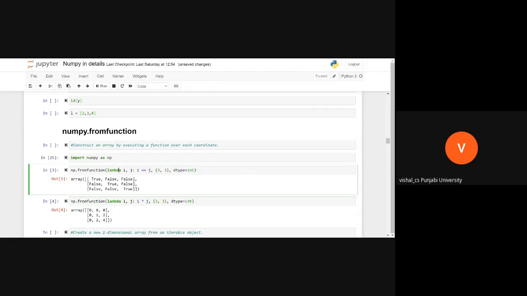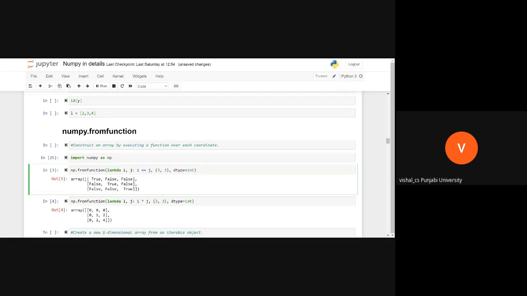If you have a big function, what will you do? You will define the function and give its name here, and on that function the matrix will be created. And see here, I have passed two arguments. One is the function, the anonymous function, and the second is the data type. Okay, now see what this function is doing.